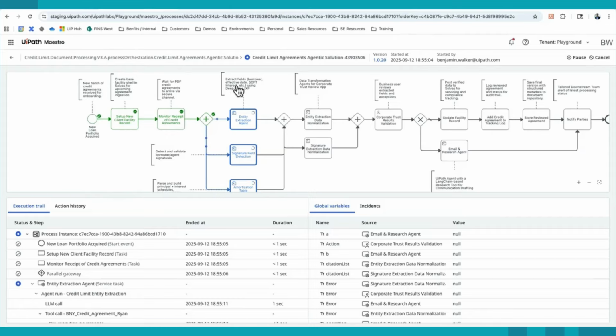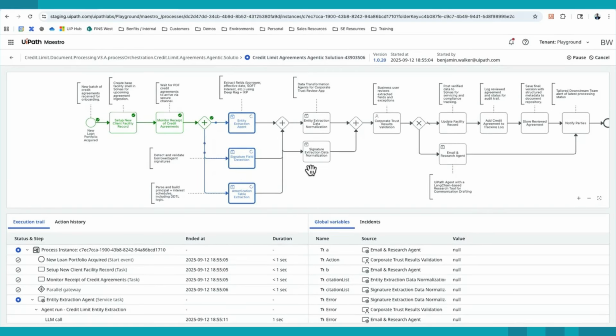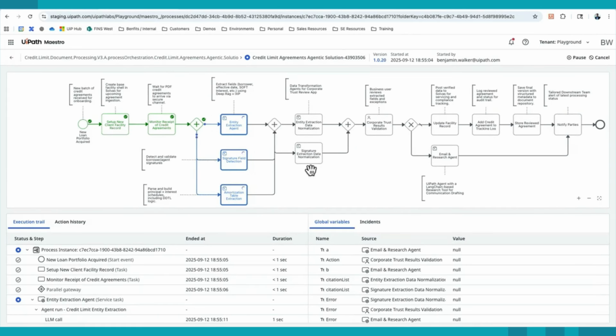Now, the focus really is going to be how we interact with these credit agreements. And you can see these 3 agents running here directly within Maestro. Maestro is going to be our agentic solution for processing this use case, as well as many other use cases. Today, we're honing in on credit agreements. But if you think about the nature of this, it's ingestion, analysis, interpretation, and extraction, and then ultimately having human governance in the loop here, and then updating downstream systems. That design pattern, if you will, is transferable across a multitude of different use cases.